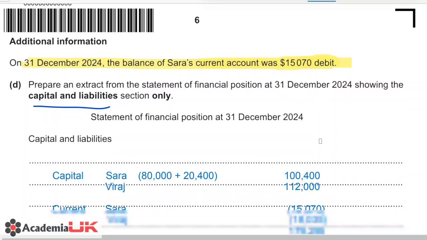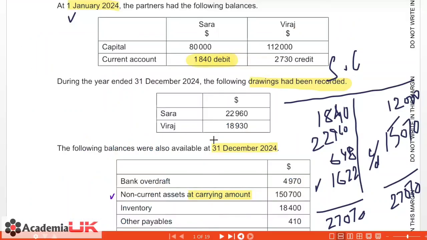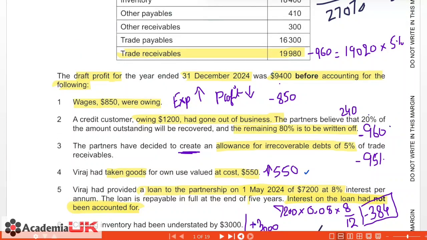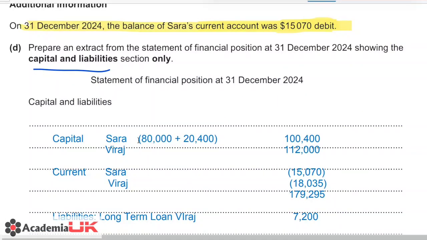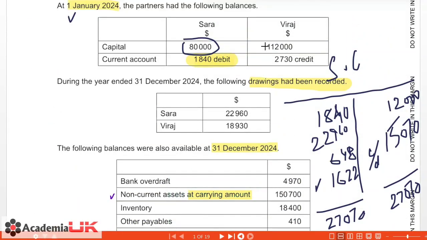So now doing the statement of financial position, capital and liabilities section, I have worked this out for you. Initially the capital for Sarah was 80,000, but remember she introduced a motor vehicle into the business which was costing 20,400. So we're simply adding that value, 20,400, because now this is her additional capital, and we get the new capital amount. Viraj's capital is the same as given at the start of the year, because there hasn't been any change to it.